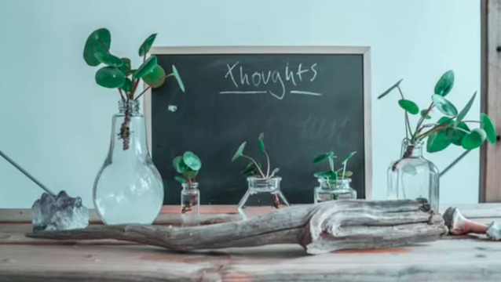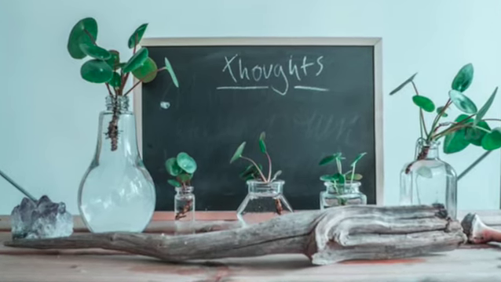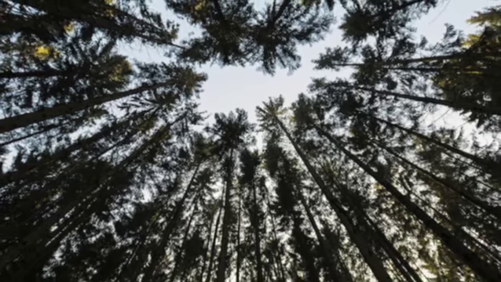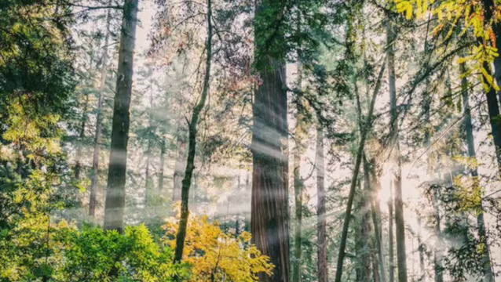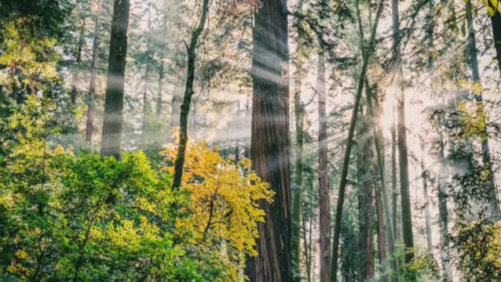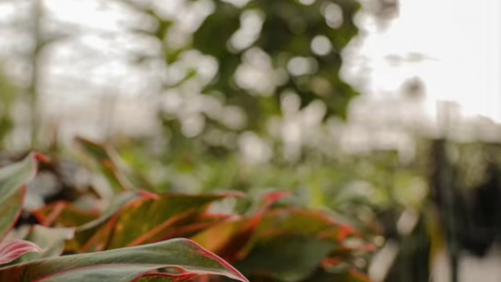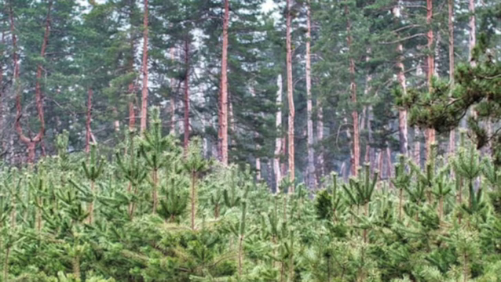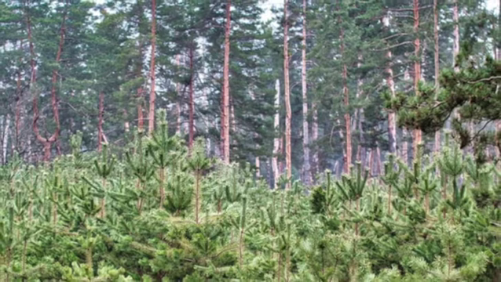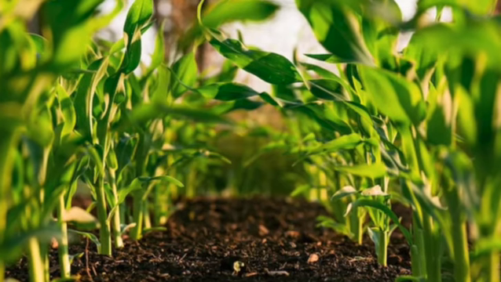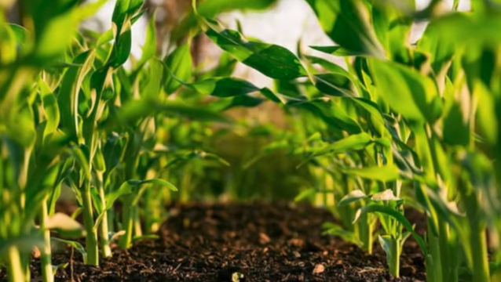What are the best trees to hinder desertification and green deserts? When it comes to hindering desertification and greening deserts, selecting the right trees is crucial. Here are some species that are well suited for such purposes. Acacia. Acacia species, particularly those native to arid and semi-arid regions, are well adapted to drought conditions and can thrive in sandy soils. They have deep root systems that help stabilize soil and prevent erosion.